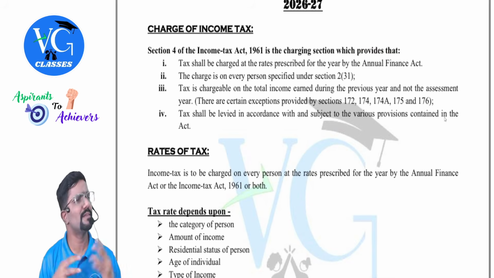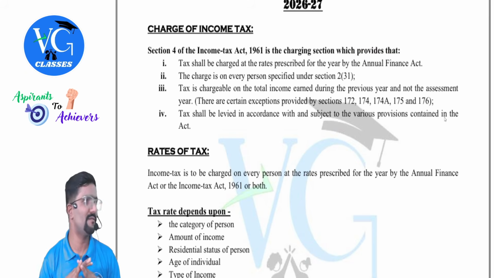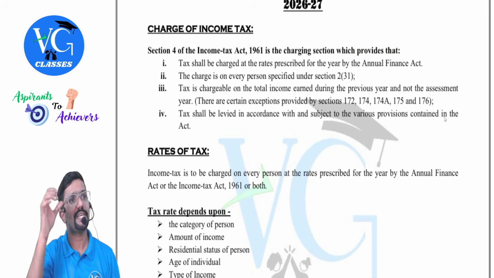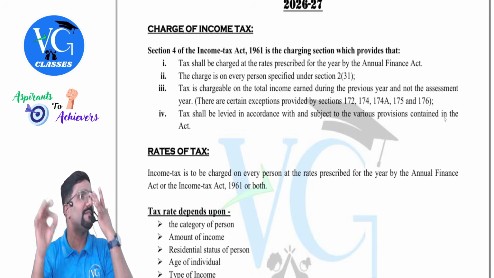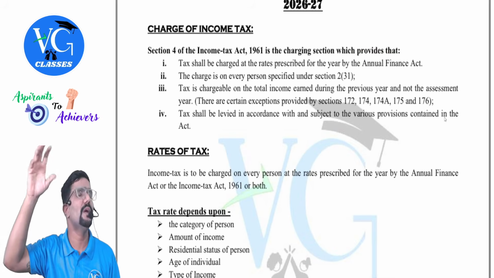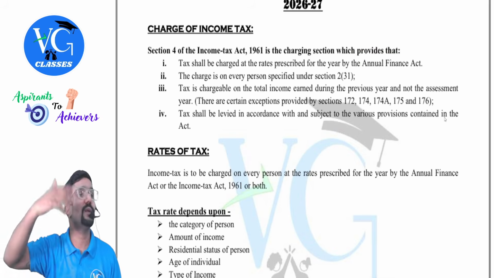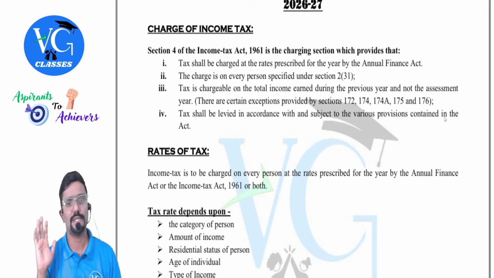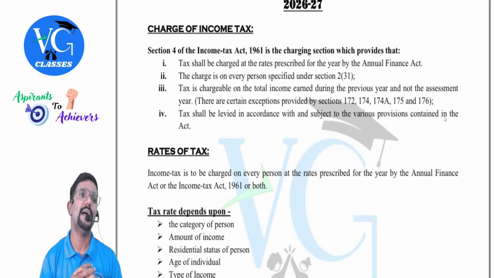There are certain exceptions, like when you will have to pay tax in the previous year itself. Which are those we already covered in the first chapter. That is covered in sections 172, 174, 174A, 175 and 176. That is the shipping business of a non-resident shipping company, or a person leaving India permanently, or transfer of property to avoid tax, those things. Tax shall be levied in accordance with and subject to various provisions contained in the Act.